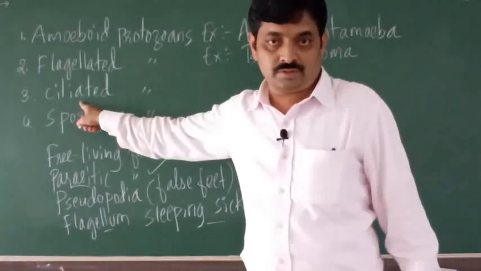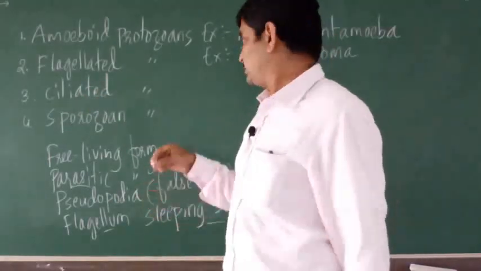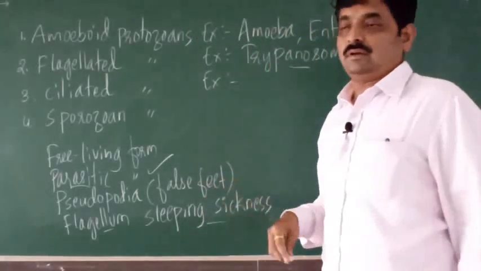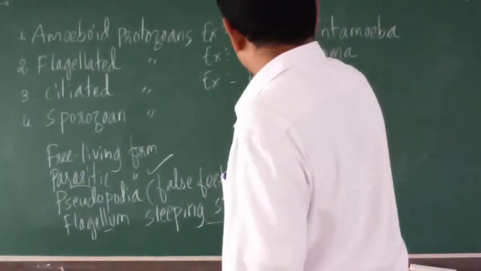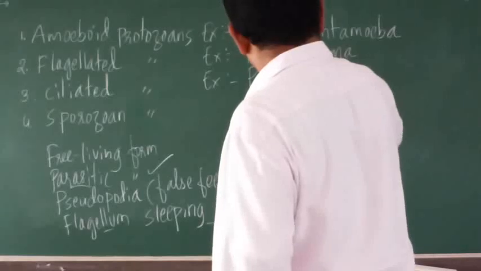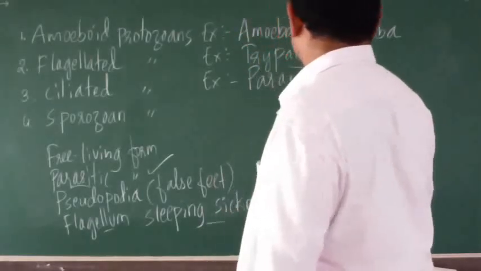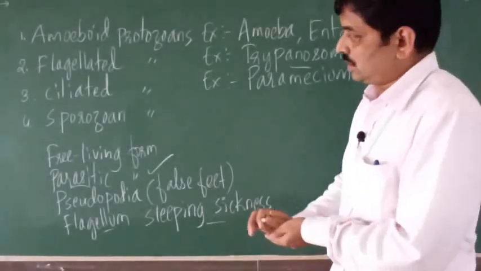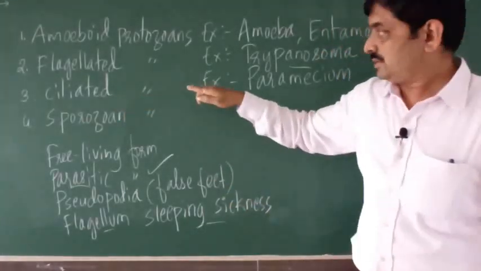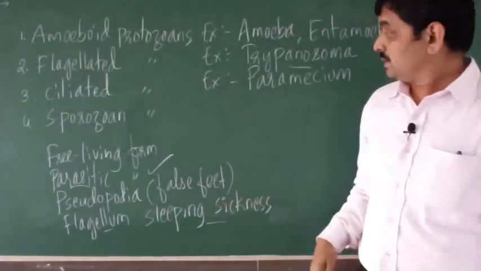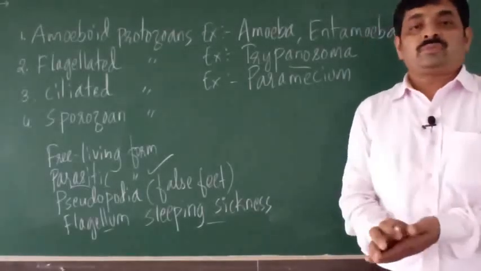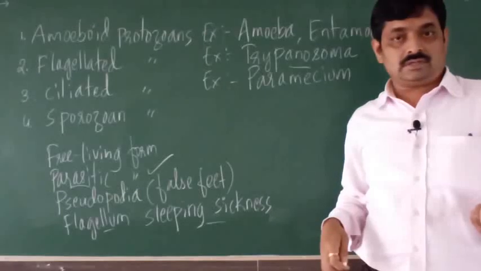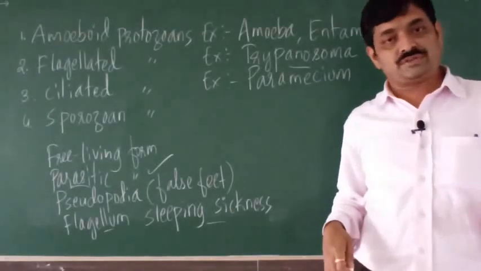The next we shall consider the third group, that is ciliated protozoans. So ciliated protozoans include the example Paramecium. So Paramecium is the common example of ciliated protozoans. Now paramecium is aquatic, found in freshwater bodies.